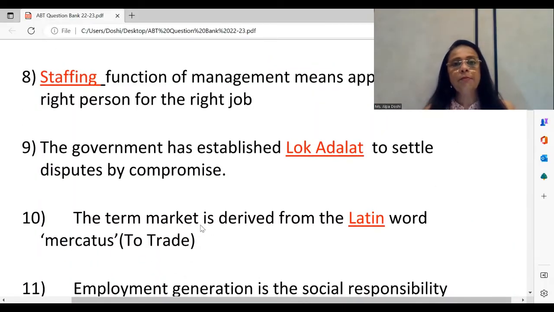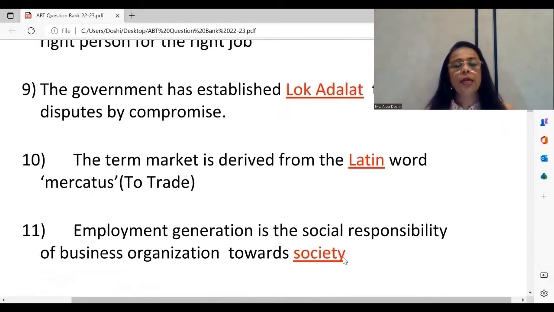The next one, the term market is derived from the Latin word mercatus. It means to trade. Here, the question asks from which language, and so the answer is Latin. Suppose they ask you, the word market is derived from the Latin word dash. The answer is mercatus. If they ask you the word market is derived from the Latin word mercatus, which means to trade. So any of these possibilities, please prepare well for this. You see the next one now.